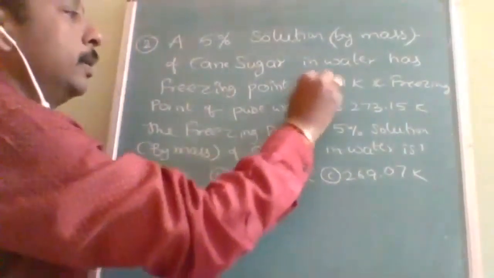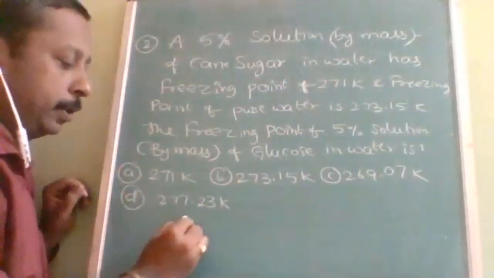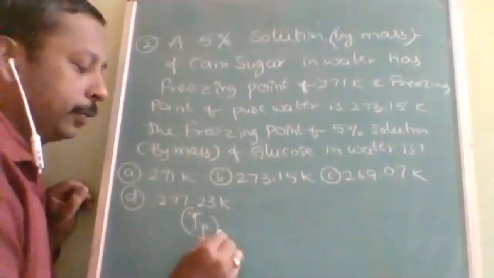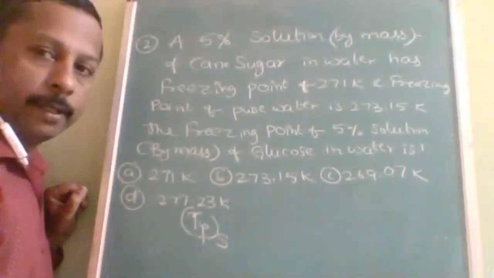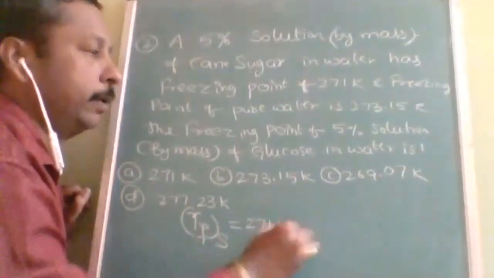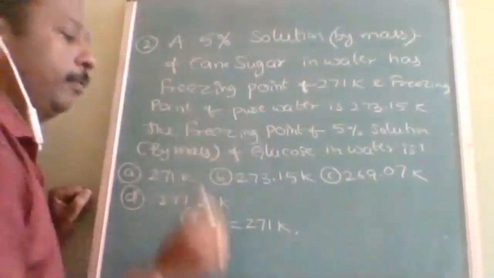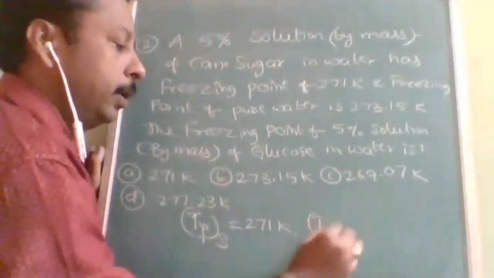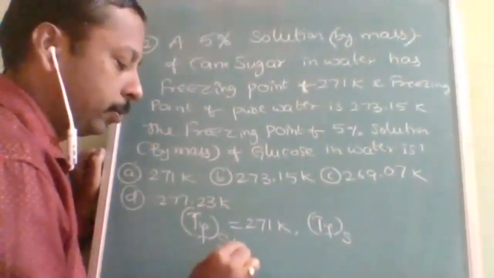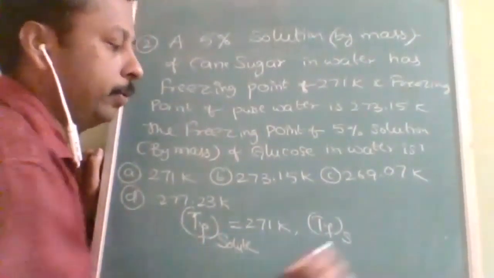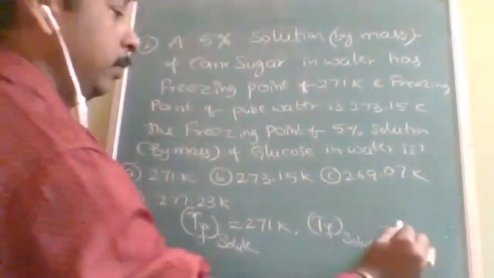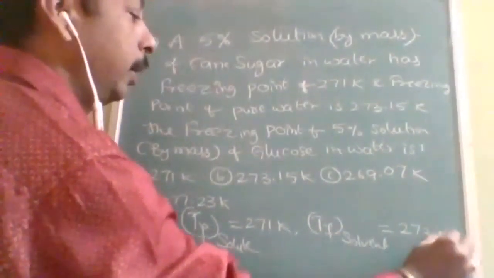This is the freezing point of the solution, so I will write TF of sugar, TFS, for cane sugar, equal to 271 Kelvin, and the freezing point of pure water, TF of solvent, is equal to 273.15.